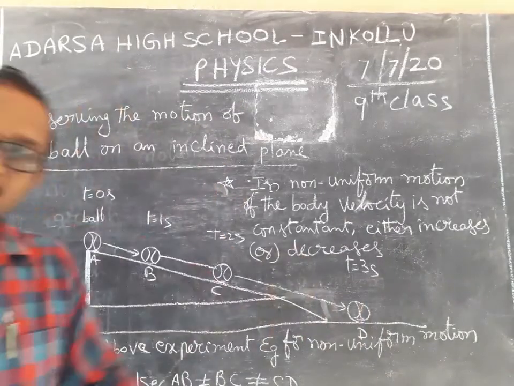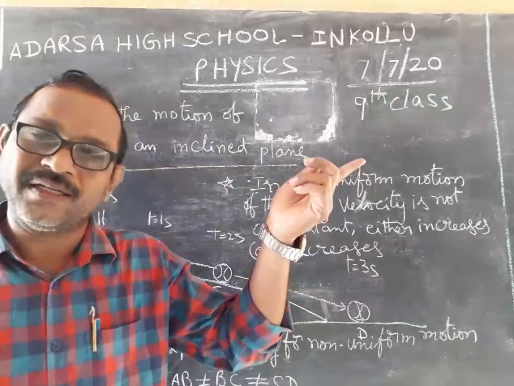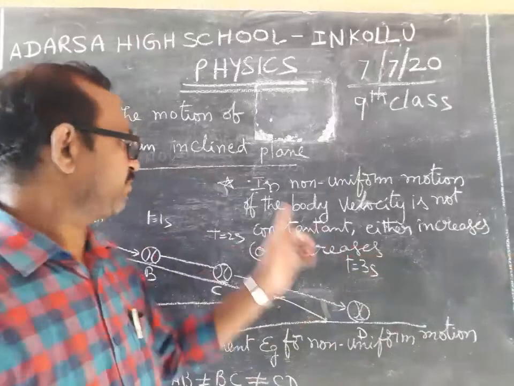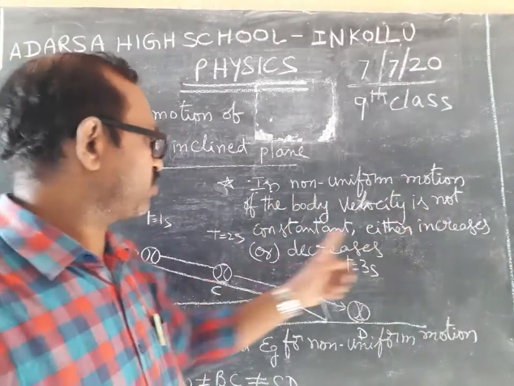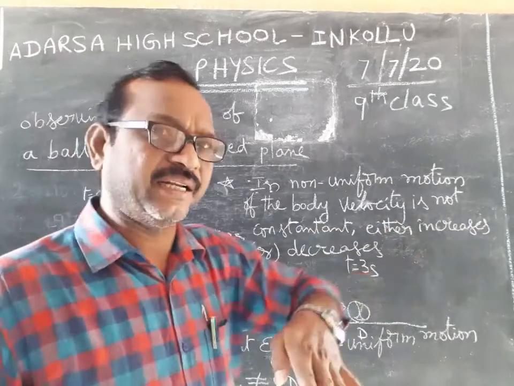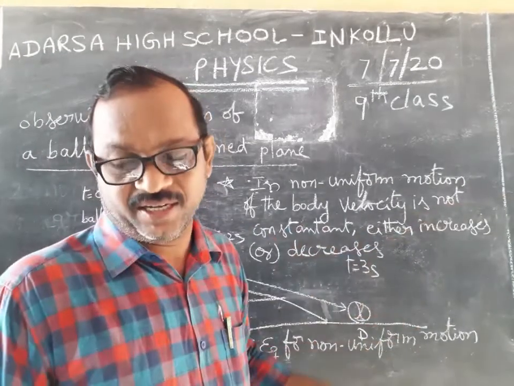In the uniform motion of the body, velocity is constant. In non-uniform motion of the body, velocity is not constant, either increases or decreases.